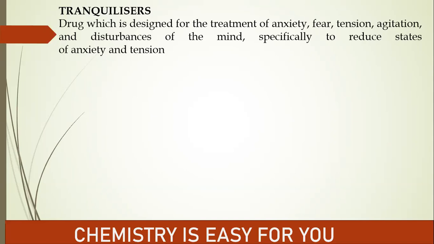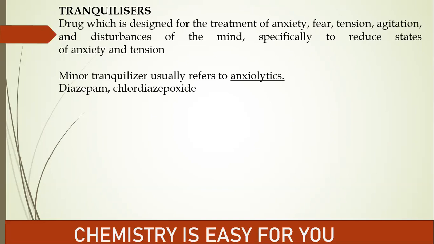So, tranquilizers are mainly of two types. They are minor tranquilizers, and these are usually referred to as anxiolytics. The examples of anxiolytics are diazepam and chlordiazepoxide. So, if one type is known as minor tranquilizer, you can guess what the second type is known as. Yes, it is major tranquilizer, and this is referred to as antipsychotics.